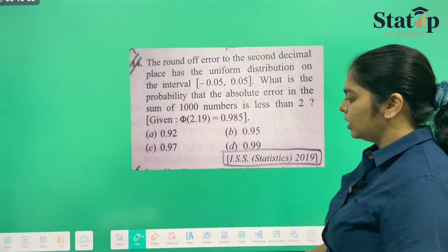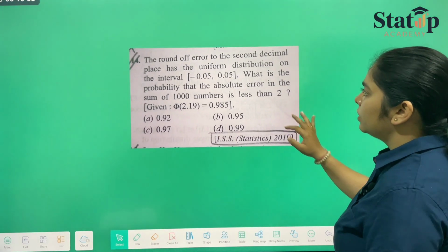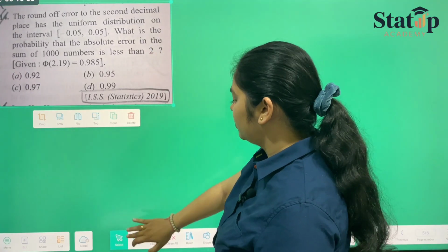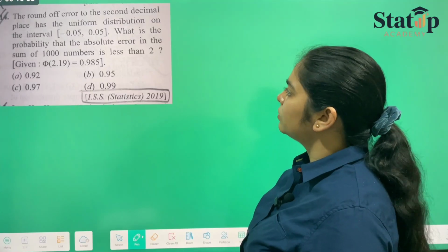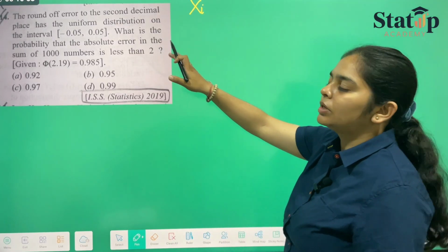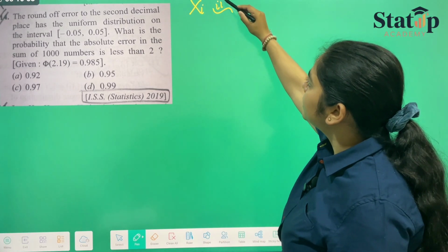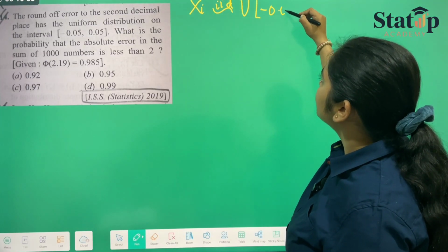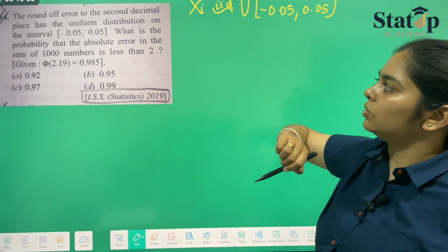The first question of today has been asked in the ISS examination 2019. Here, they have given us that the round off error of the second decimal place has the uniform distribution on the given interval. Suppose xi's denote the round off error to the second decimal. So xi follows IID uniform with the limits minus 0.05 and 0.05. This has been provided to us.